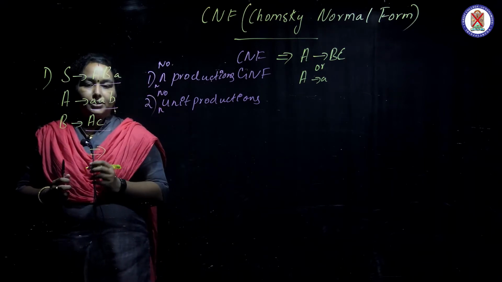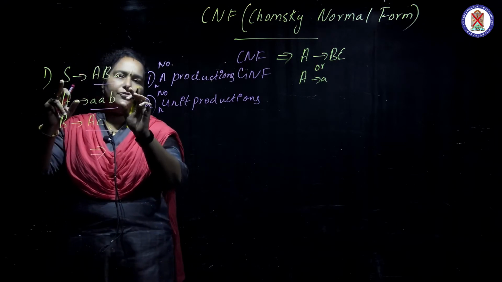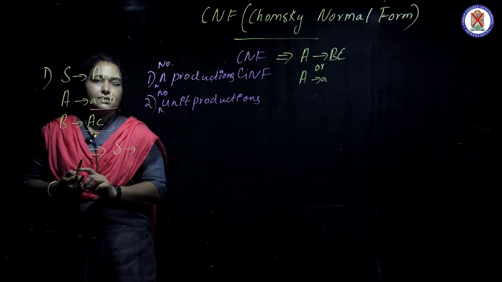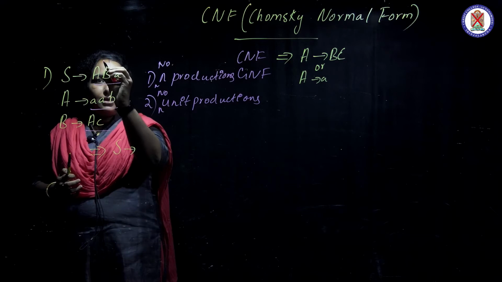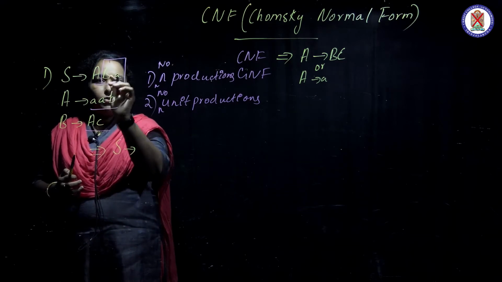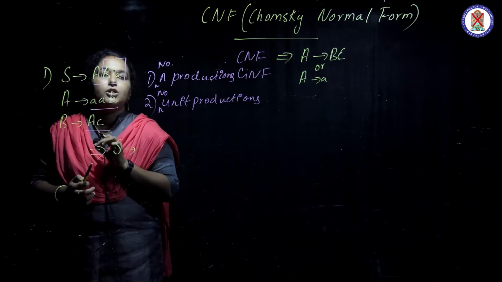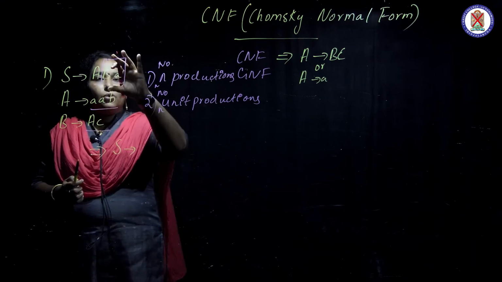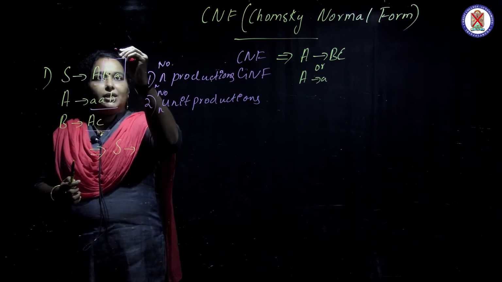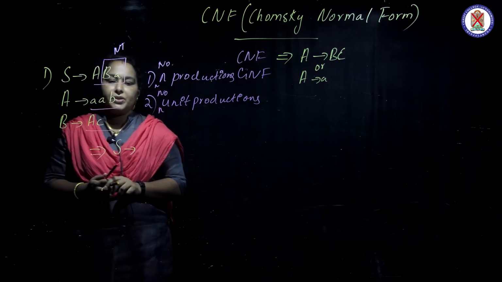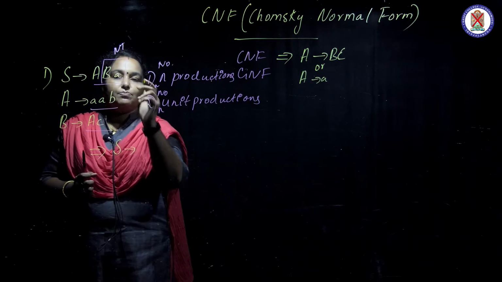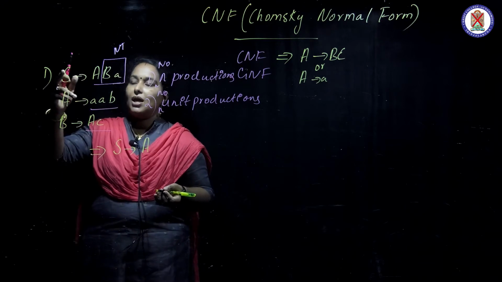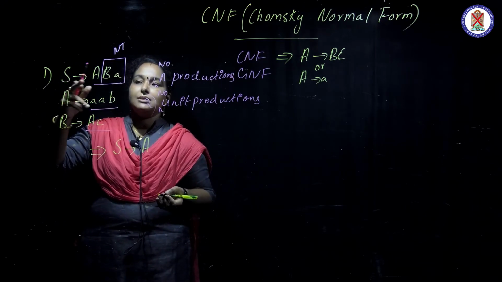So how can we avoid it? Look here, we can start from the starting production. S gives. What is the problem here? Which production is the problem? Here, this is the problem, because AB is there but a combination with a terminal comes in, which violates the CNF condition. So if I substitute this BA with a non-terminal which is not in this scenario, it will work. So what non-terminals are we using here? A, yes, A, B.